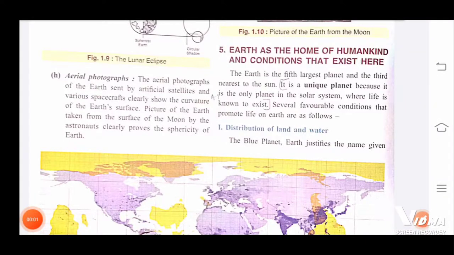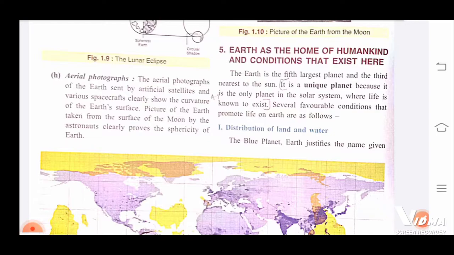Hi everyone. So today we are going to discuss the leftover chapter, that is Earth as a Planet, for class 9 ICSE Geography. If you haven't watched part 1 of this chapter, you may watch. It is already uploaded. Now we are going to discuss article 5, Earth as the home of humankind and the conditions that exist here.